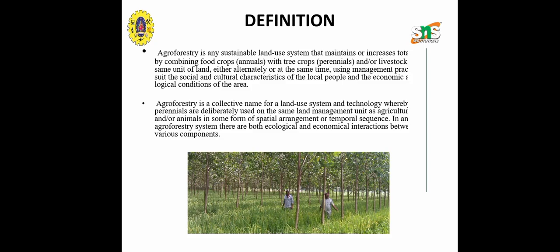About the definition, we have already seen it is one of the sustainable land use systems that maintains or increases the total area by combining food crops, annuals, with the tree crops, and it also uses technology where perennials are deliberately used on the same land management unit and also with the animals.